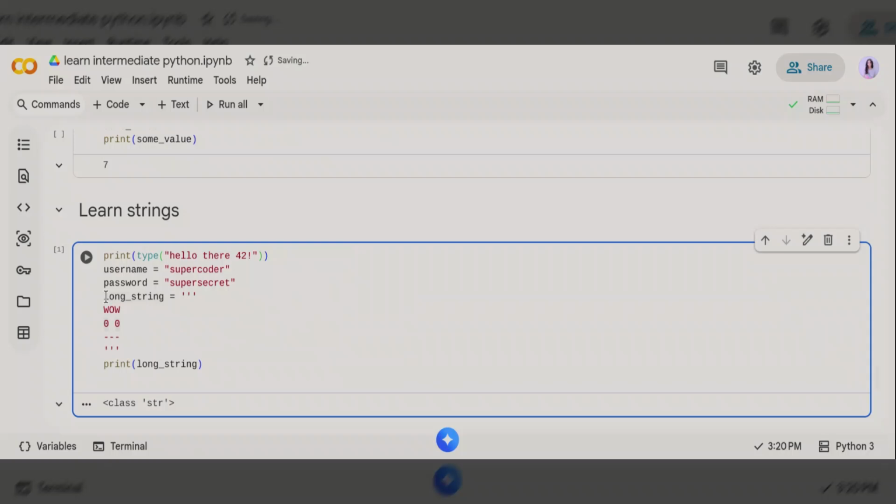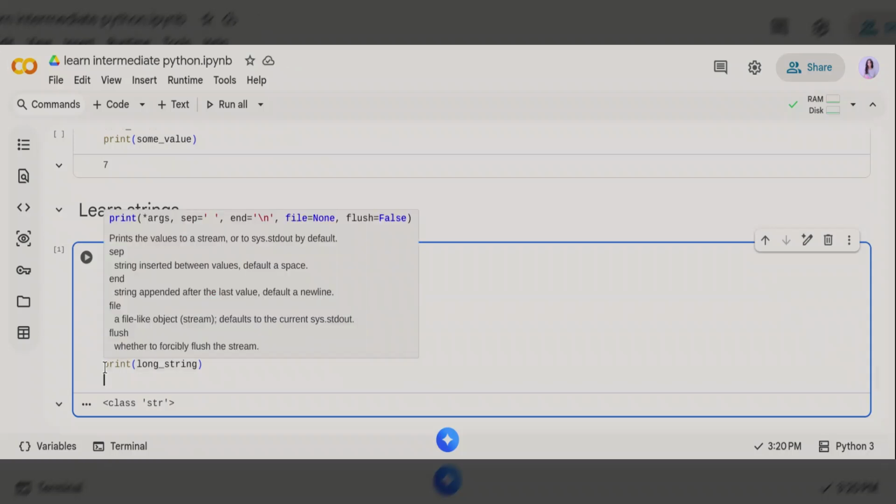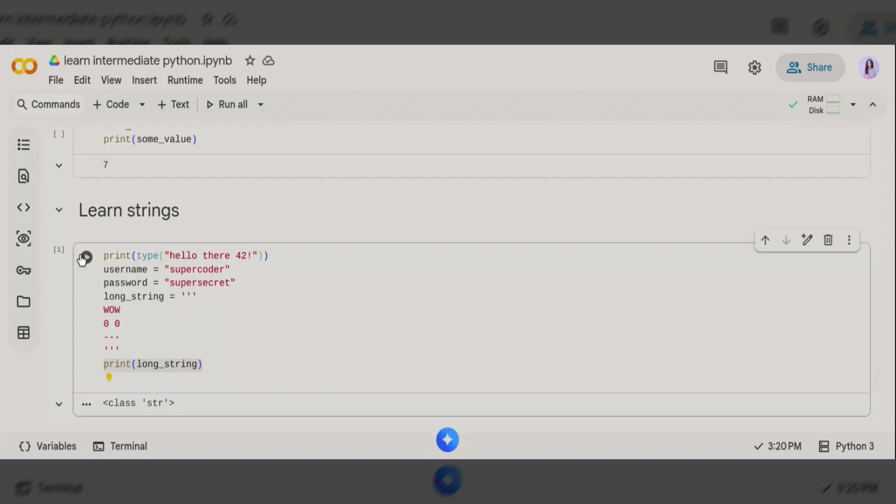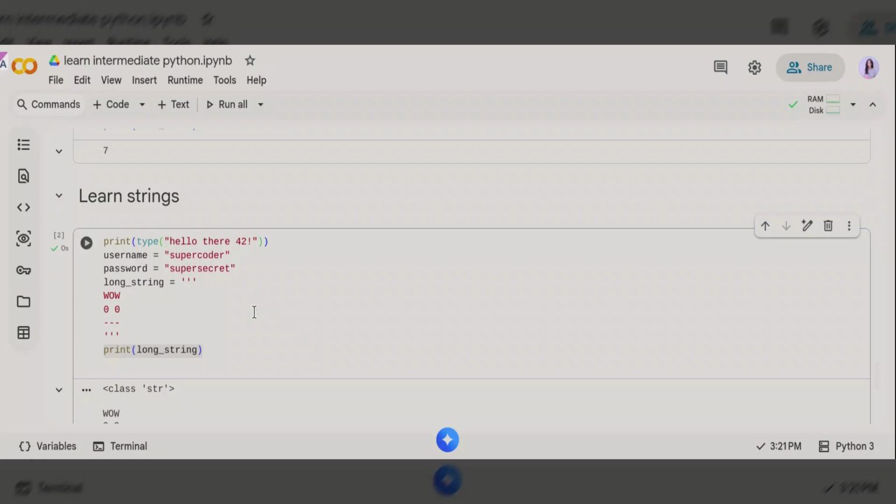The value of long string is this. Now let's run the code after typing print long string, because we want to execute the code. So the type of this is a string. str stands for string.